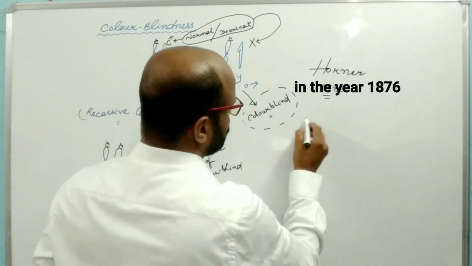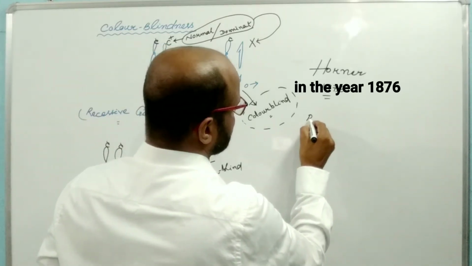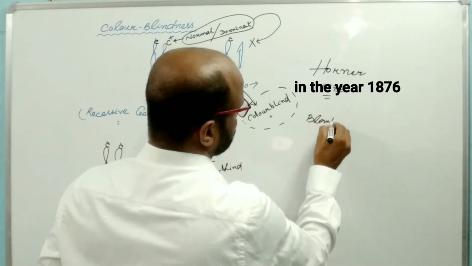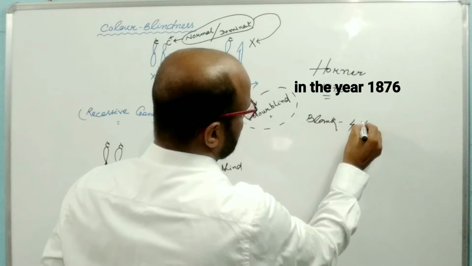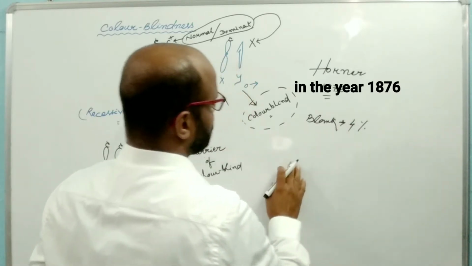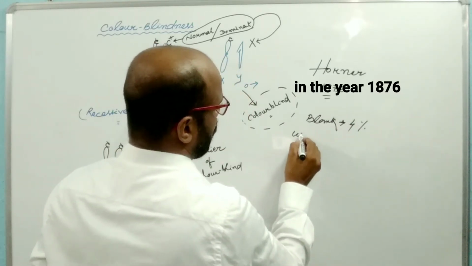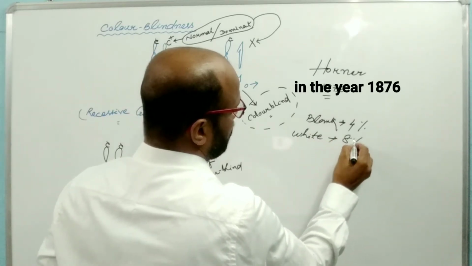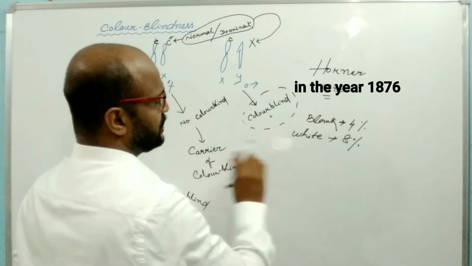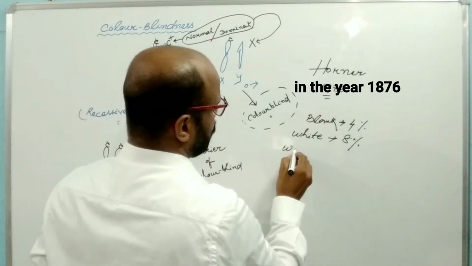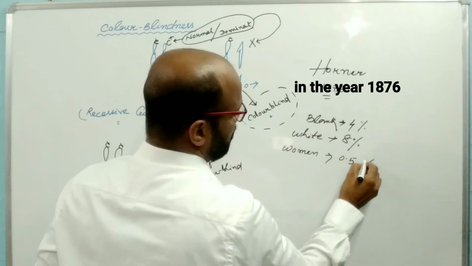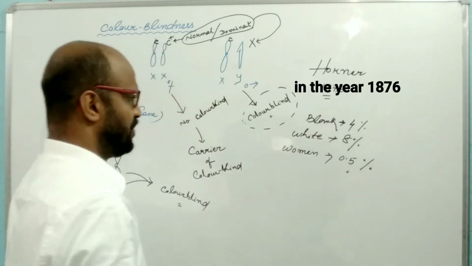About the black race human population suffers from this disease, and the white race of human have 8% of this disease, and women about 0.05% suffer from this disease.